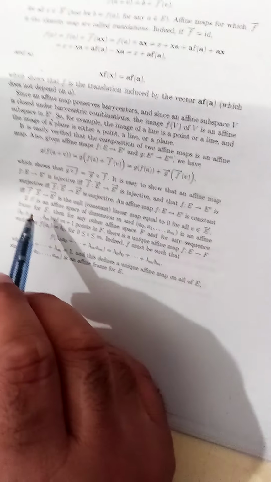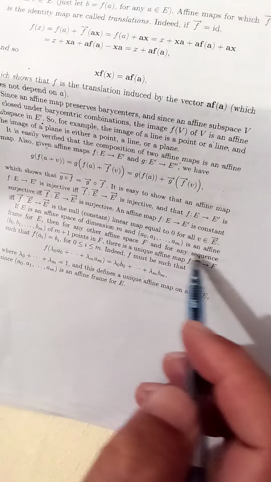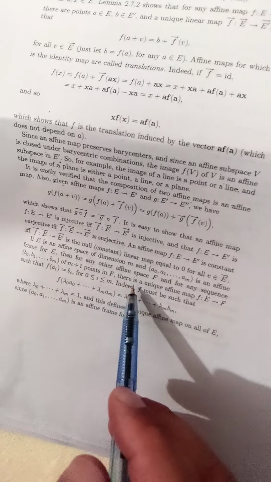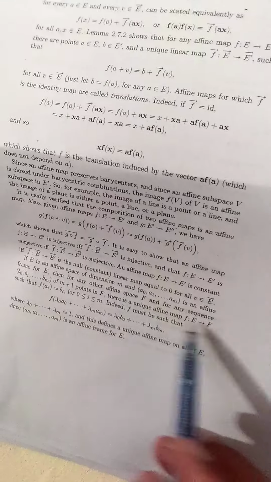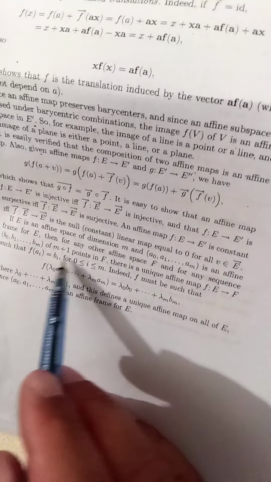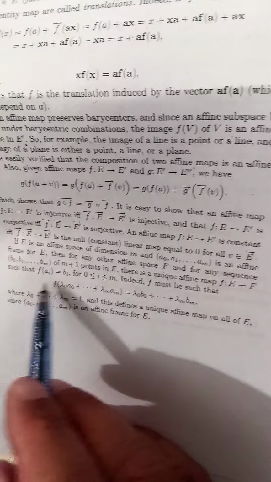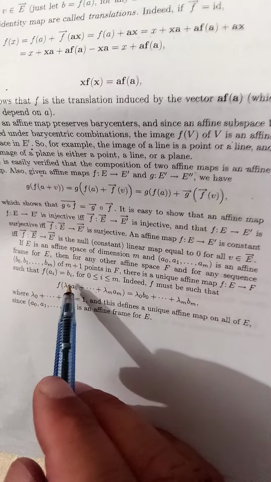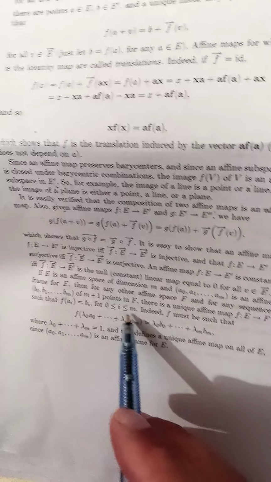Let E be an affine space of dimension m, and let (a0, ..., am) be an affine frame for E. Then for any other affine space F and for any sequence b0, b1, ..., bm of m + 1 points in F, there is a unique affine map f from E to F such that f(ai) = bi for 0 ≤ i ≤ m.